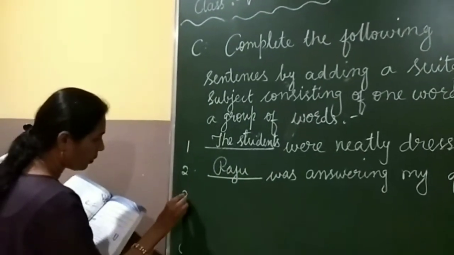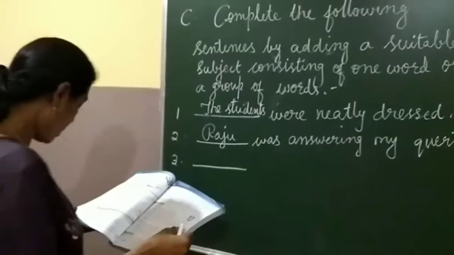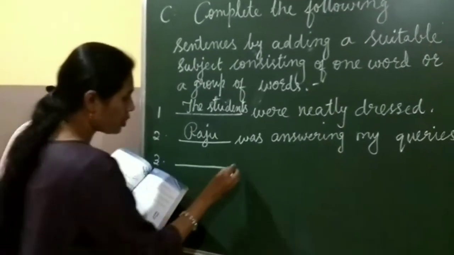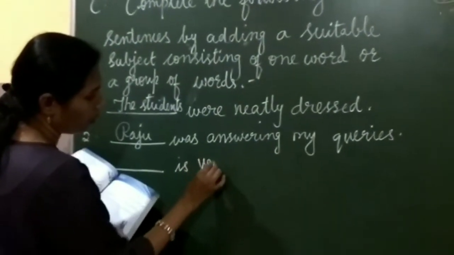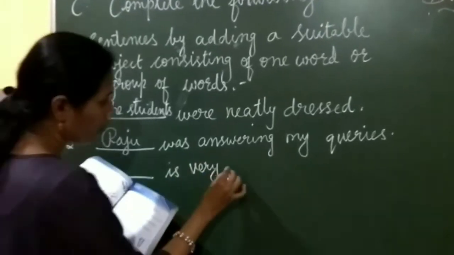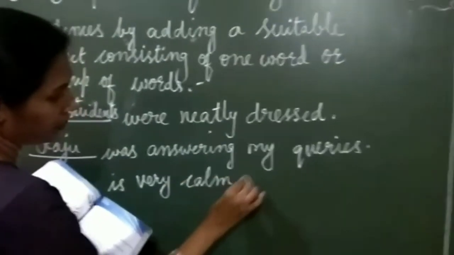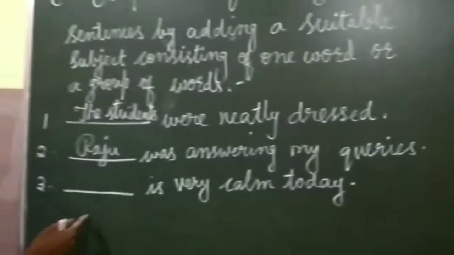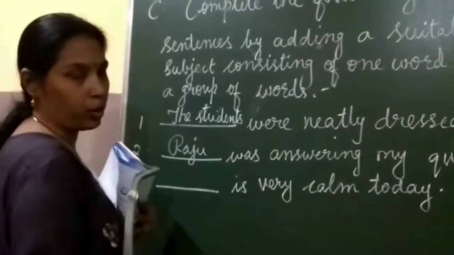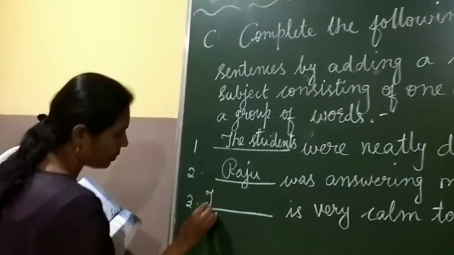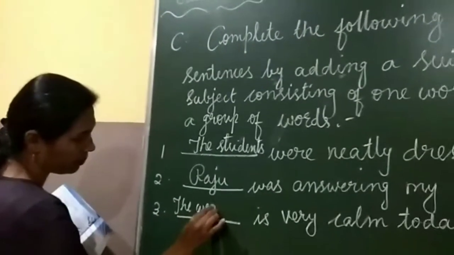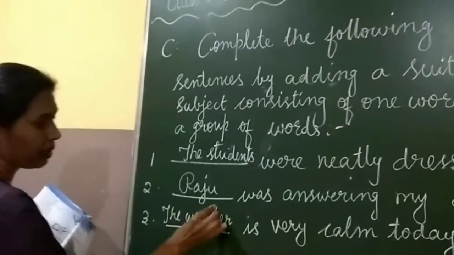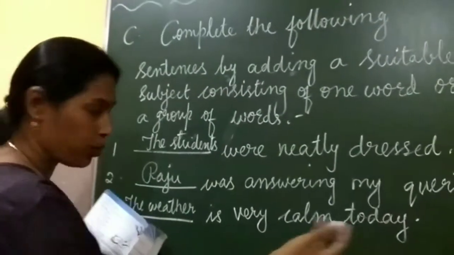Okay. Next, third one. Dash is very calm today. We can write the weather. The weather is very calm today.